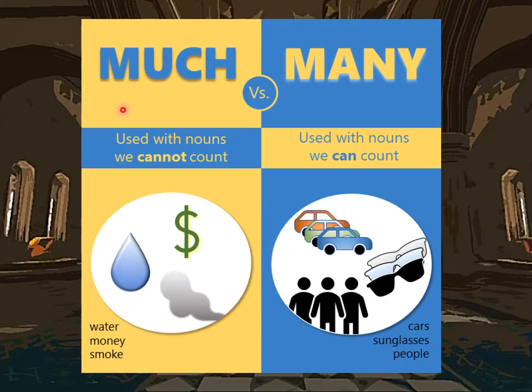Okay, now next I want to talk about much and many. Okay, much. It is used with nouns we cannot count, which is uncountable. For example, water, money, smoke. Okay? And many is used with nouns we can count. It's countable, boleh dikira. For example, cars, sunglasses, and people.